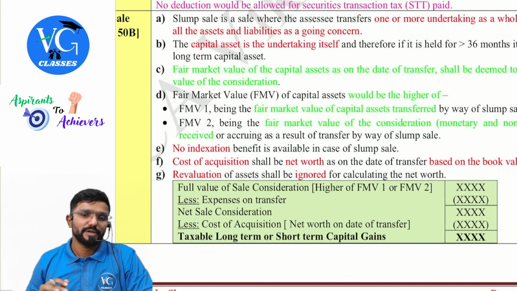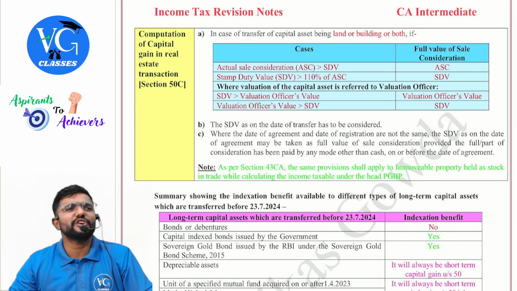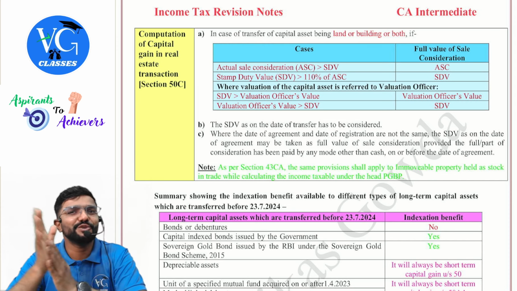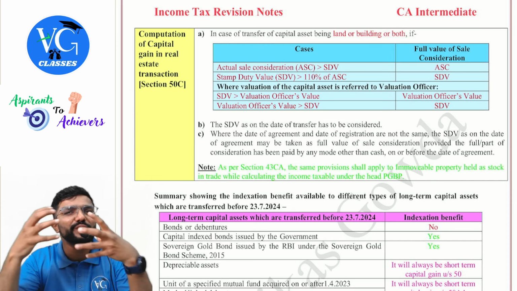50C is a special provision applicable only when the capital asset is a land or building or both. In case of transfer of a capital asset being land or building or both, there is a high chance of price manipulation, guys. You guys also would have encountered a few scenarios like this. Property would have sold for 1 crore, but in the agreement they will show only 60 lakh, 50 lakh, 40 lakh like that. So in order to tackle that, they have included section 50C under the head capital gains.